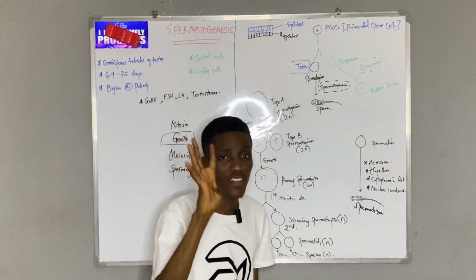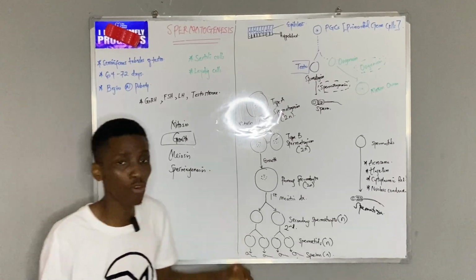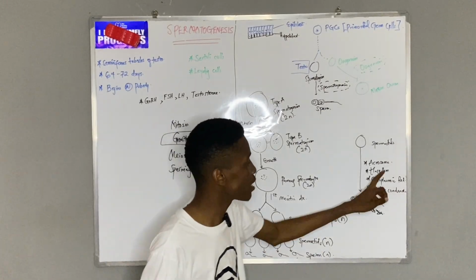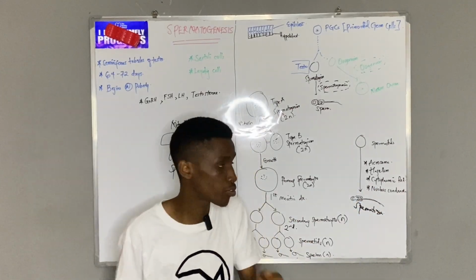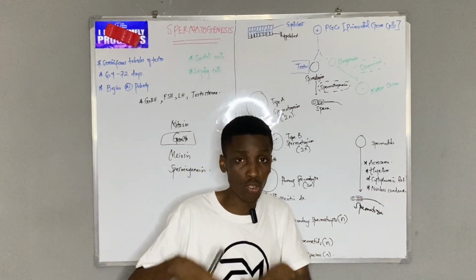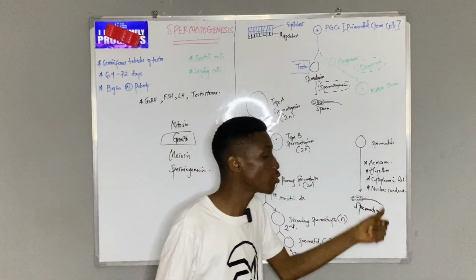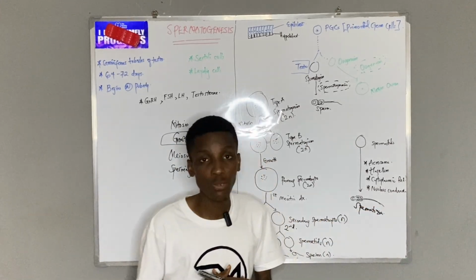So the process of spermiogenesis involves four things. Number one, the Golgi apparatus comes together to form the acrosome. The flagellum is gotten from centrioles. A lot of cytoplasm is lost. Then the nucleus condenses. And this is the final picture called spermatozoa.